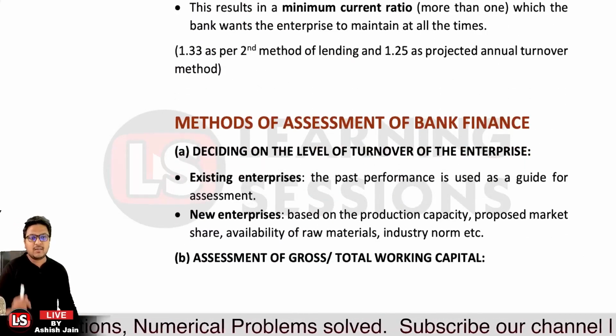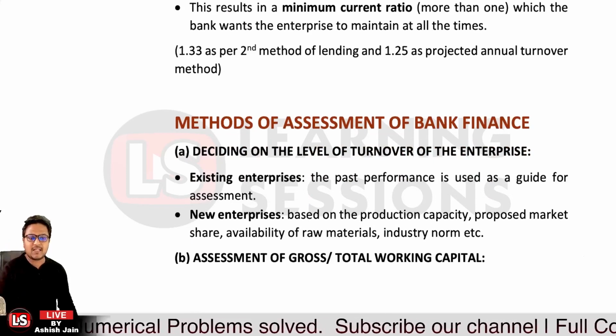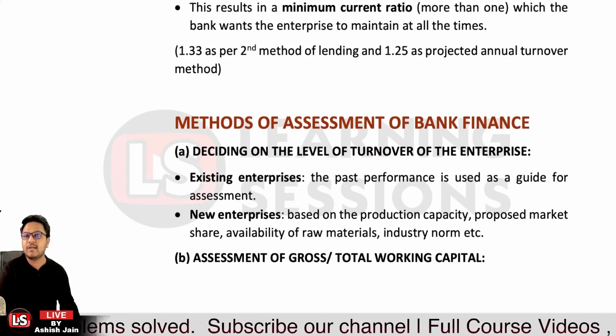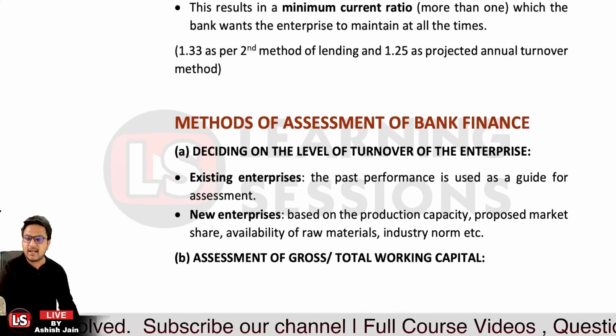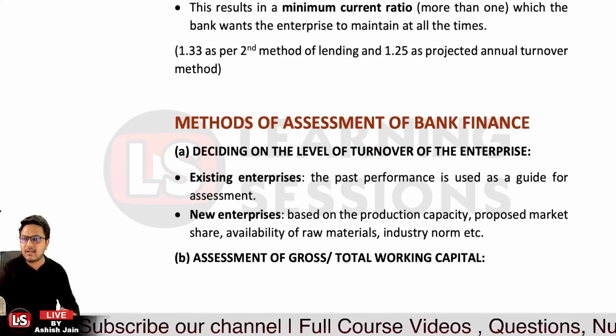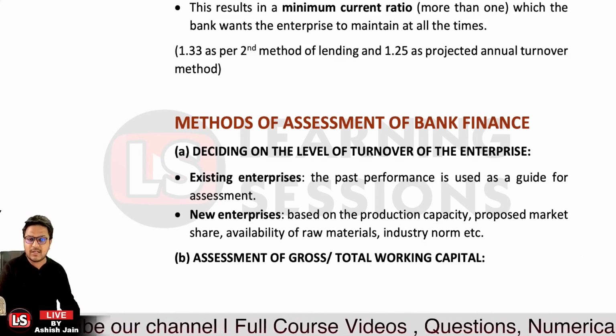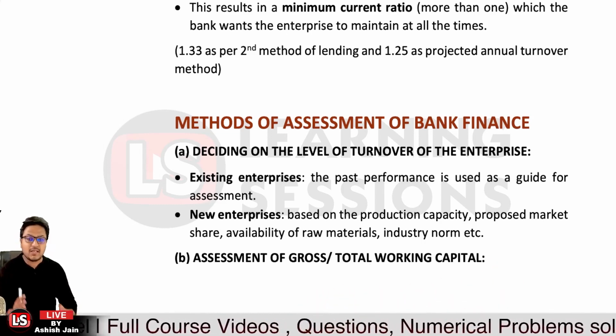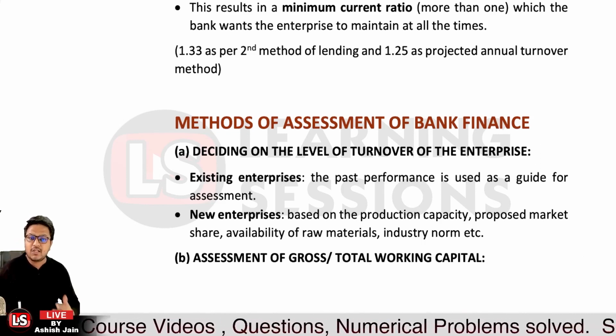Now let's understand the methods of assessment of bank finance. First of all, the bank must decide the level of turnover of the enterprise. So turnover is to be decided in case of the existing enterprise. It's quite easier to assess the turnover requirement, because they have a history from which we can assess the turnover.